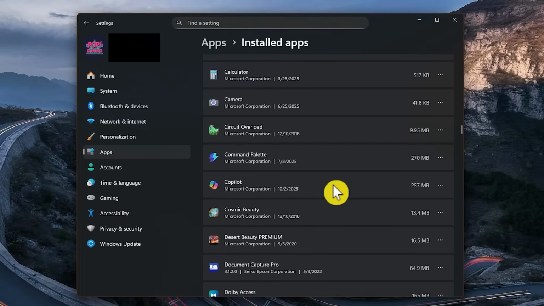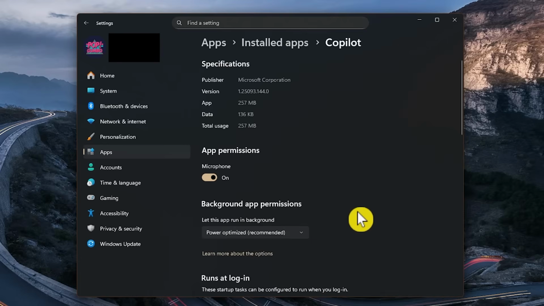When you find an app that you don't want to run in the background, select the three-dot menu here on the right and click on Advanced Options. In Background App Permissions, click the drop-down menu and select Never. Do this for all programs you know you don't need running in the background.